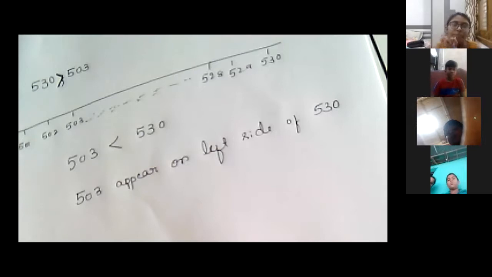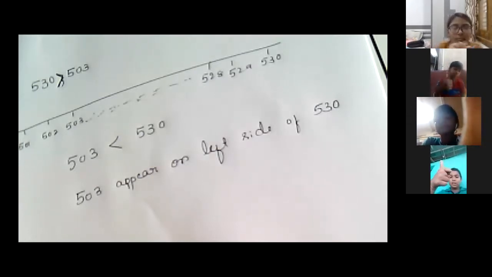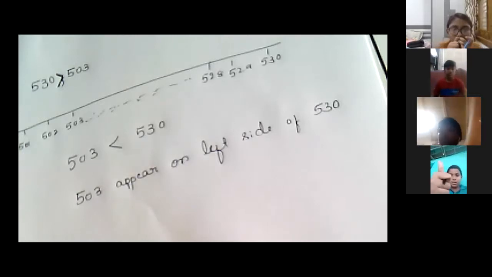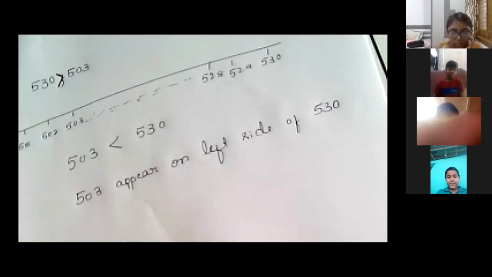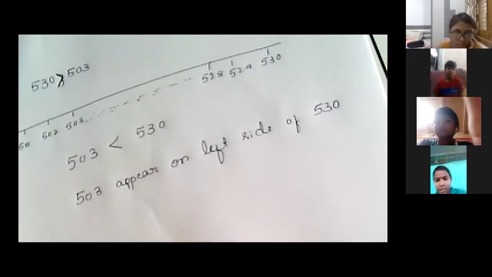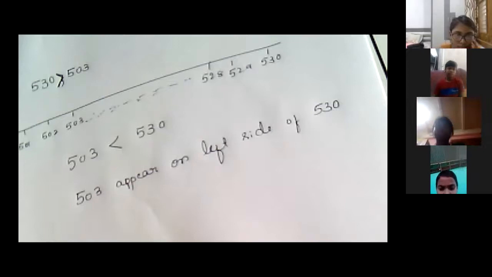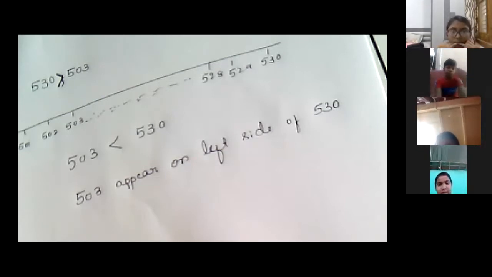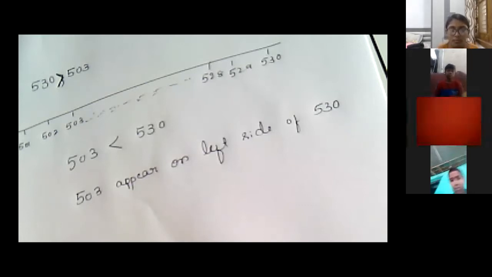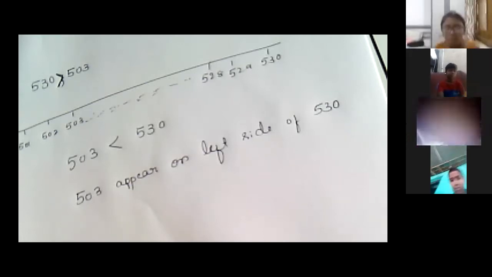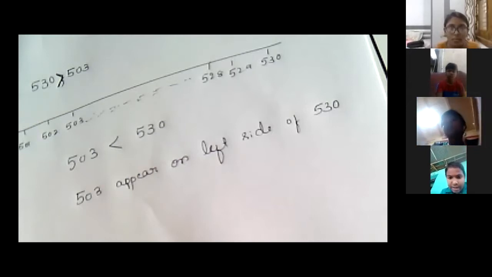Is this clear? One thing you have to understand: in 503 and 530, which is smaller? 503 is the smaller. So 503 always comes on the left side of 530. The smaller number comes on the left side.